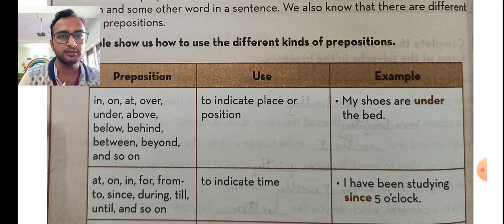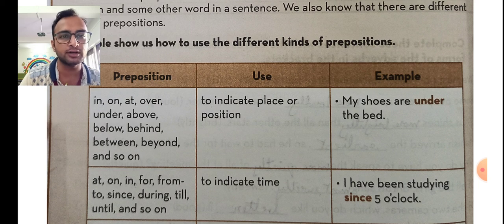Prepositions: in, on, at, over, under, above, below, behind, between, beyond, and so on. The uses of these prepositions are to indicate place or position. Please remember and note it down if you can't remember, because this will play a crucial role in forming prepositions. If you learn all these rules by heart, prepositions will be very easy to make. So let us go further. For example, we can see: my shoes are under the bed.